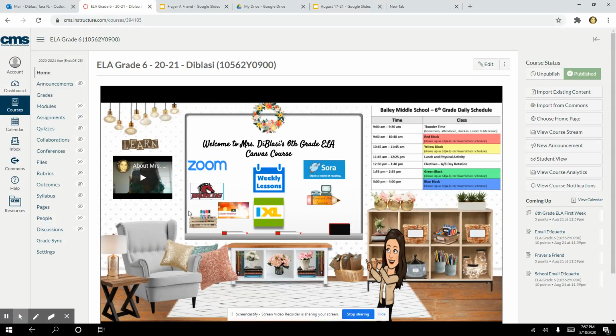So again, whenever you come on to your ELA class, the first thing that you want to do is go to Canvas. This is where, again, you can find your Zoom link. So I'm hoping this week, the more that I remind you of this, the more you're going to get in the habit of doing all of these things, because as soon as you get onto Zoom, you want to pull this up and get started working.